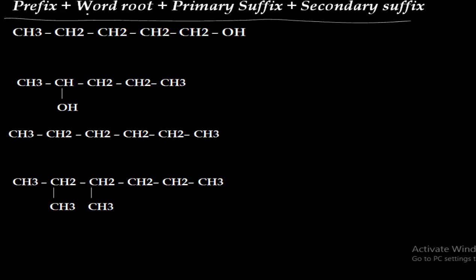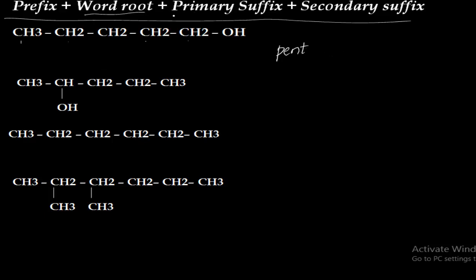So first, you have to see the word root. What is the word root? The number of carbon atoms present in a chain. So here 1, 2, 3, 4, 5, 5 carbon atoms are there. So when 5 carbon atoms are present, the word root used will be pent. So if 1 carbon is there, meth. 2 carbon atoms, eth. 3 carbon atoms, prop. 4, but. And 5, pent.